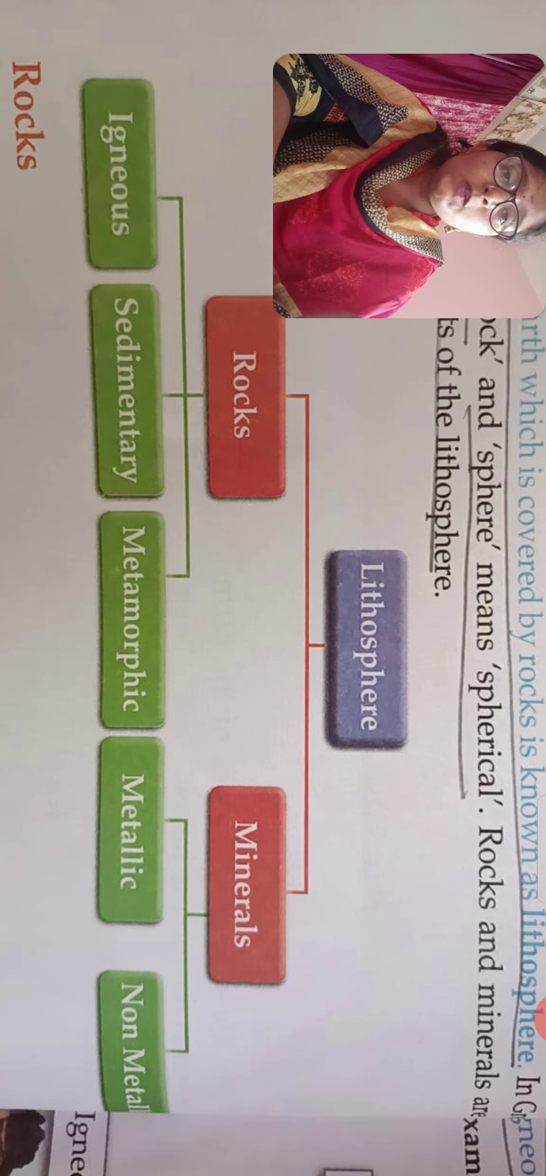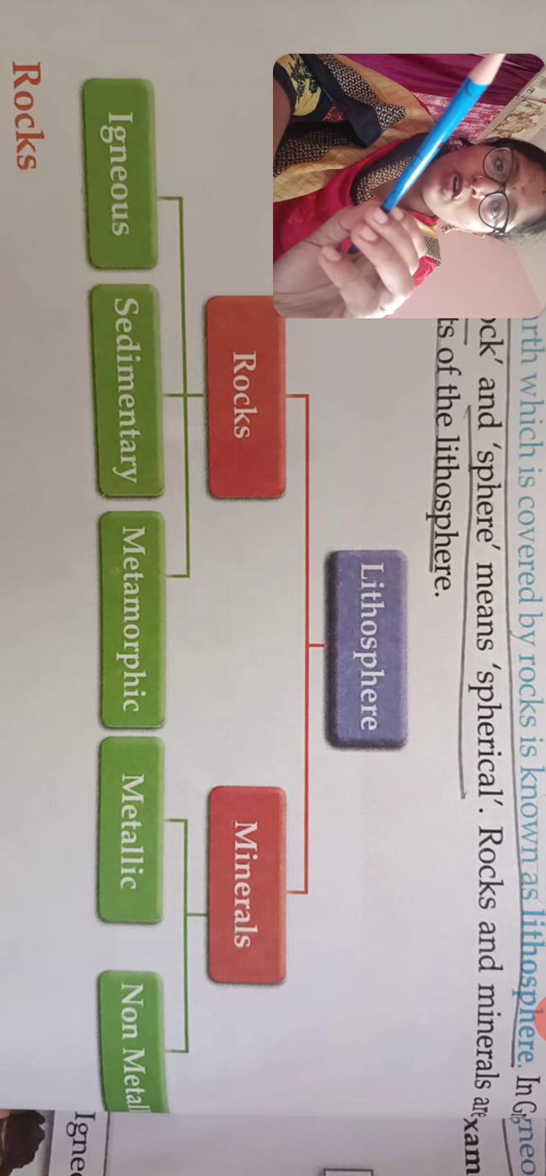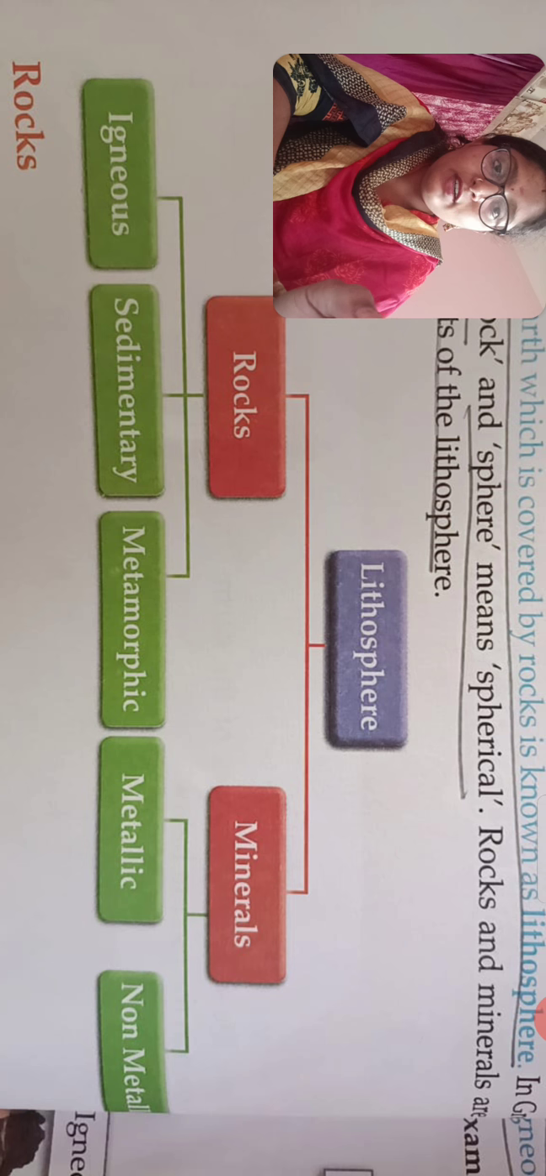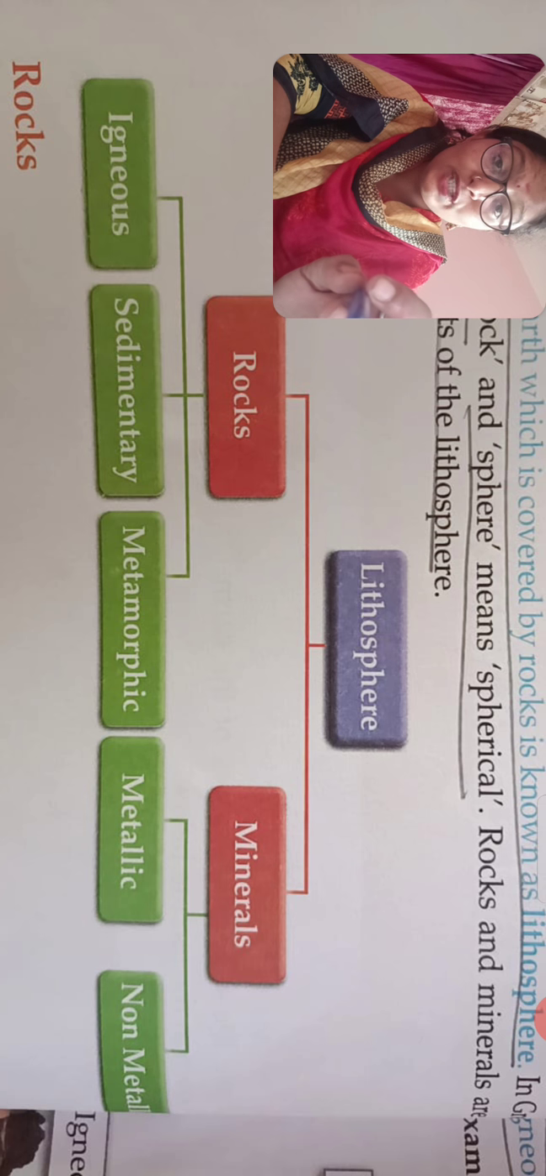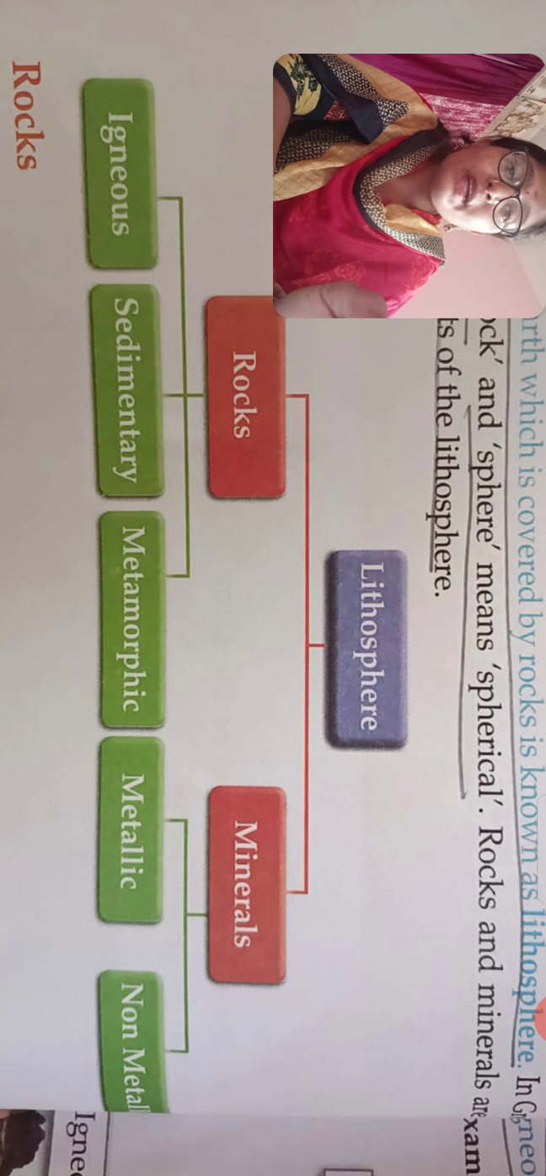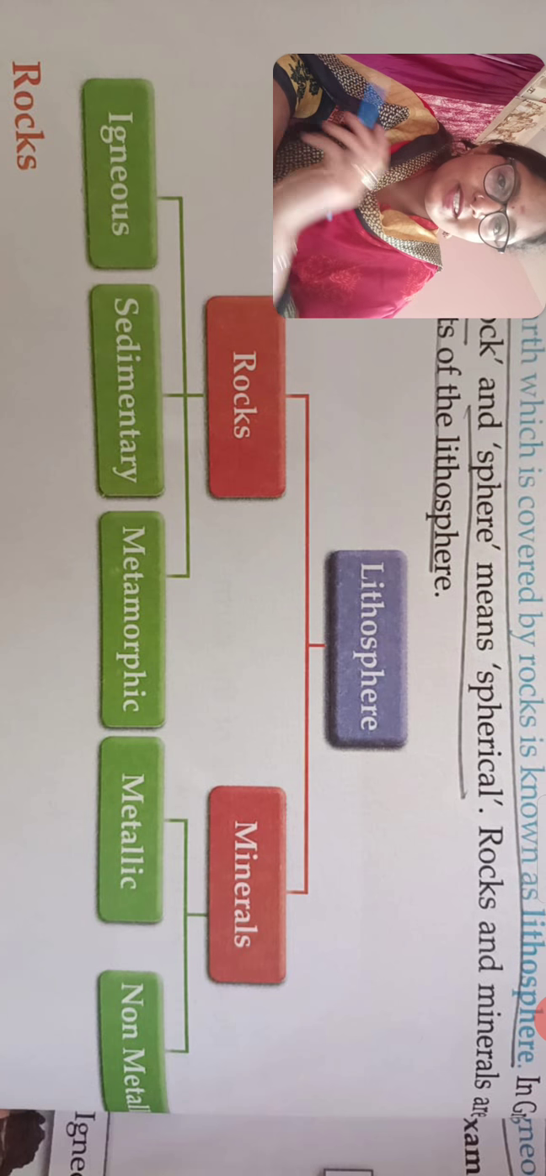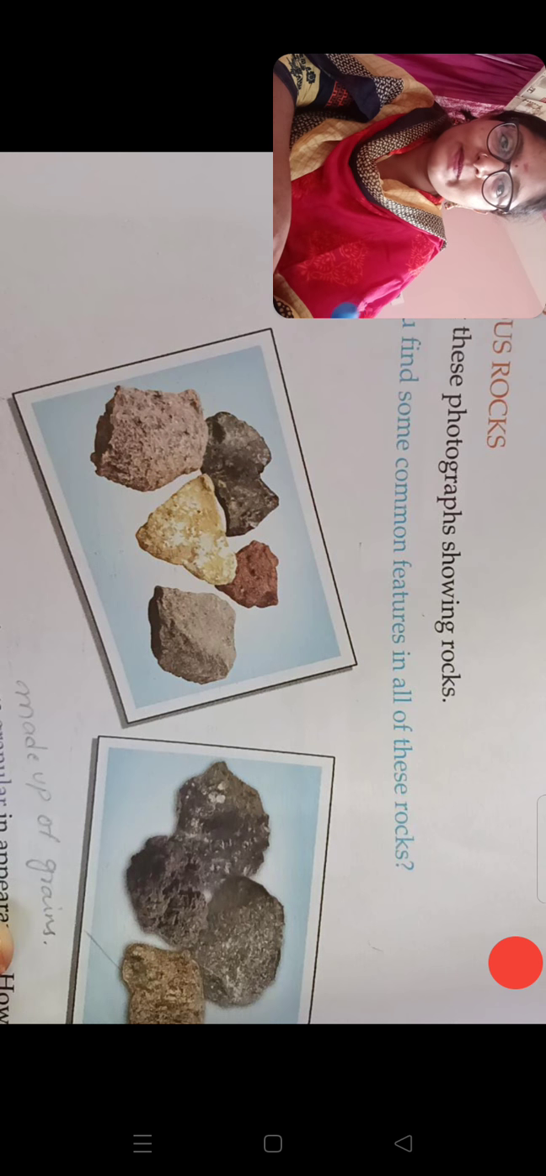So here, lithosphere has two components, dear children, rocks and minerals. And here rocks have three types. What are the three types of rocks? Igneous, sedimentary, metamorphic. Here there are two types of minerals. What are they? Metallic and non-metallic. Right? First, let's go into the topic, rocks.